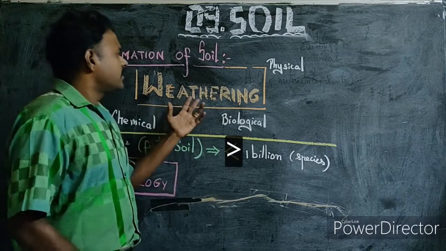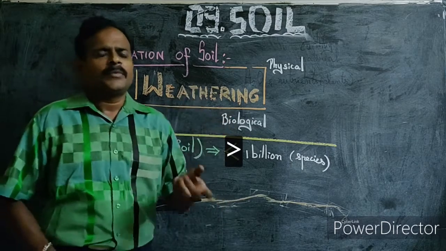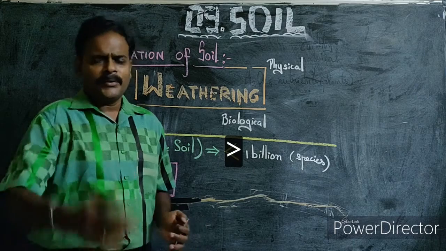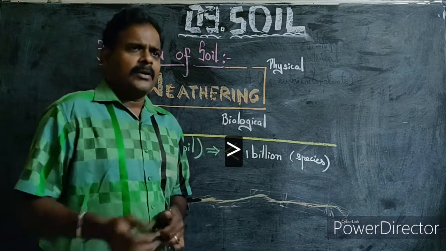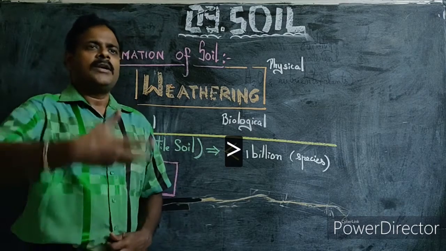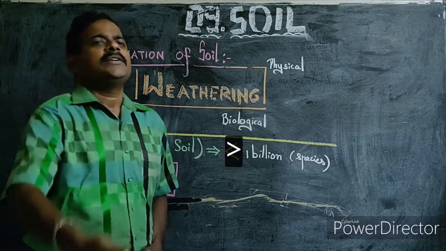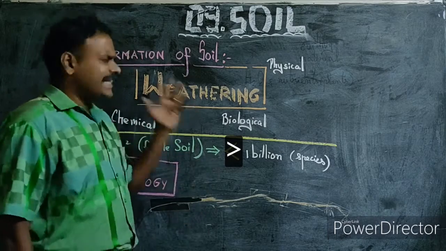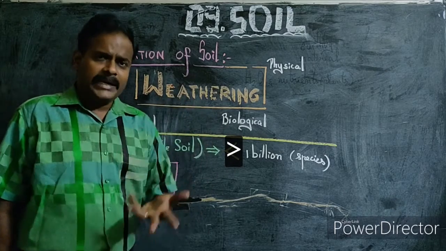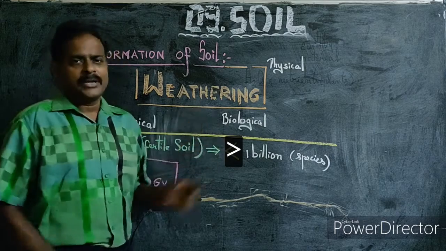Actually everything is obtained from rocks, mountains which are made up of rocks. When these mountains break into smaller pieces, the ultimate result of this weathering of rocks, or the breakdown of the rocks, is actually soil.